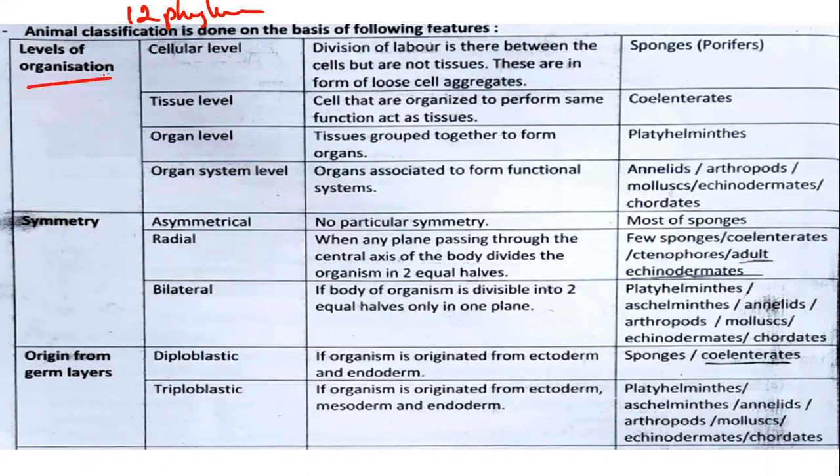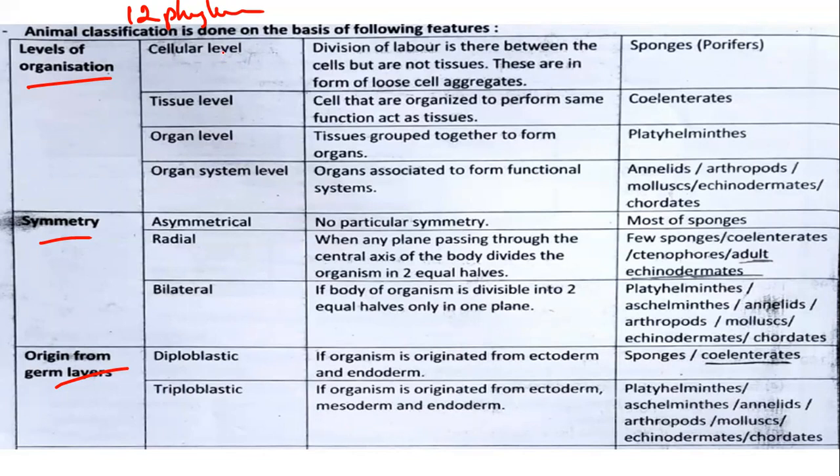Such as level of organization, symmetry, organ layers, origin of germ layers, coelom, and segmentation. Based on that, the phyla are classified. First one, levels of organization. That means how an organism is going to perform a function, whether with the help of a cell, or with the help of tissue or organ